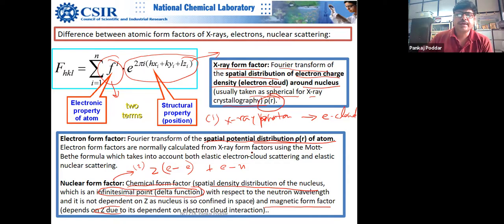Okay. And Manisha's question: what is this chemical form factor and magnetic form factor? See, when you look at the neutron interaction with the matter, let me explain it.